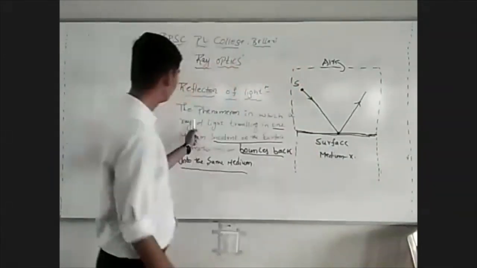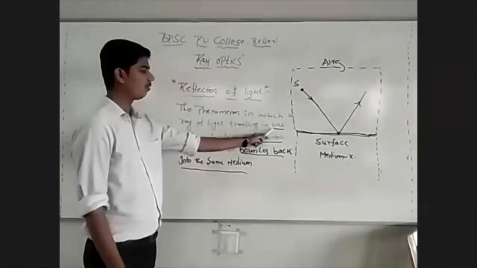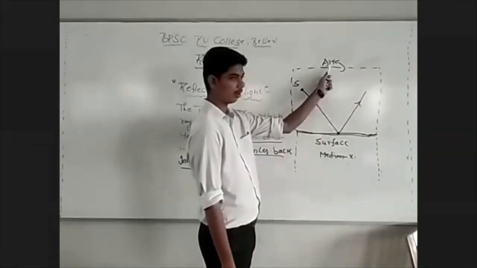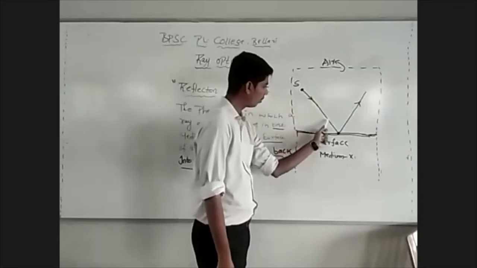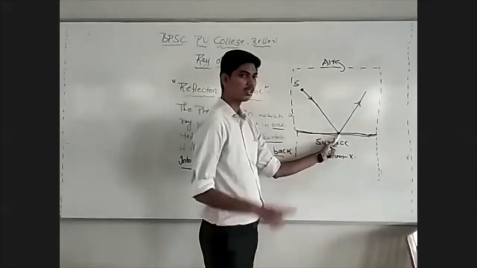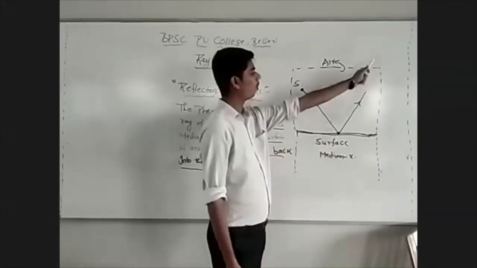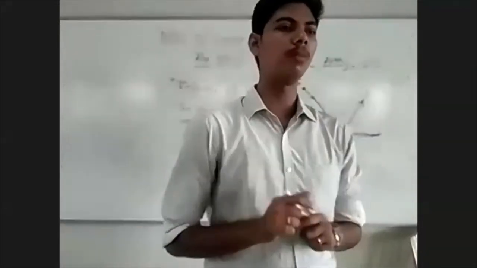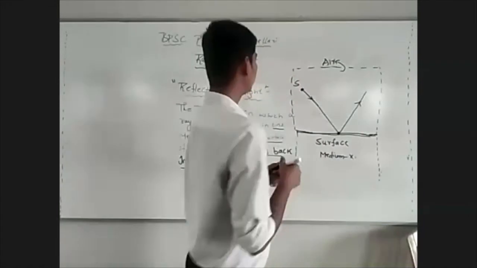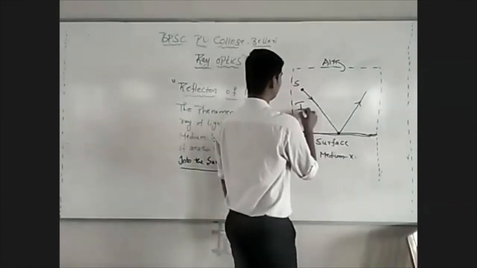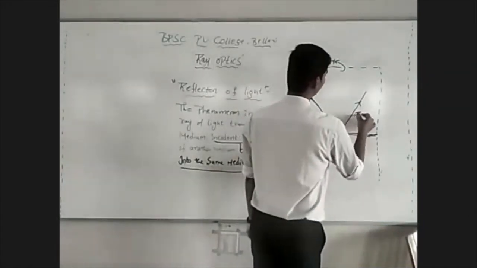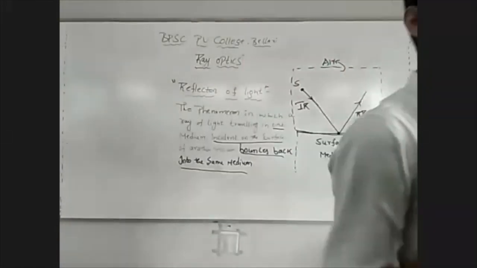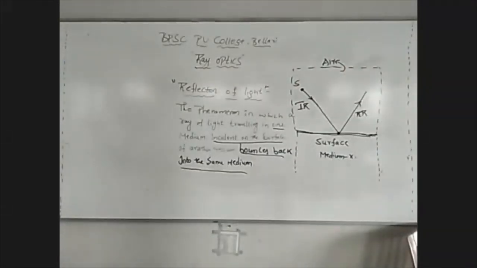Such a phenomenon in which a ray of light traveling in one medium. This is a ray of light traveling in air. Ray of light traveling in one medium, incident on the surface of another medium and bounces back into the same medium. So, can you tell me what is the medium in which the incident ray and the reflected ray are lying? Are the incident ray and reflected ray in the same medium or in different media?